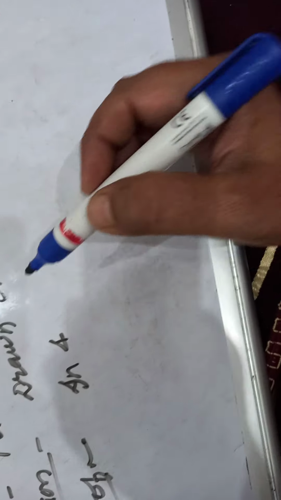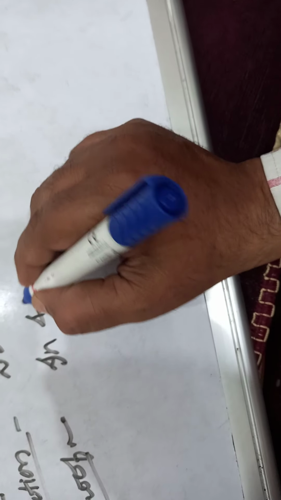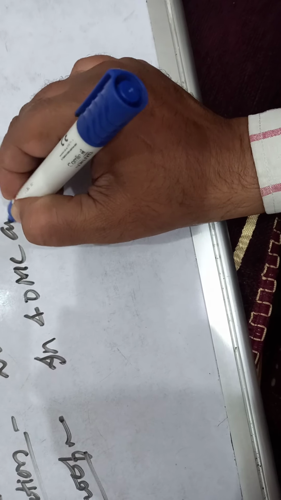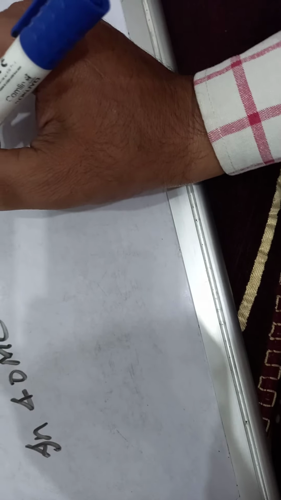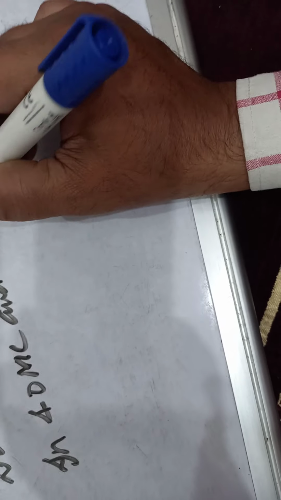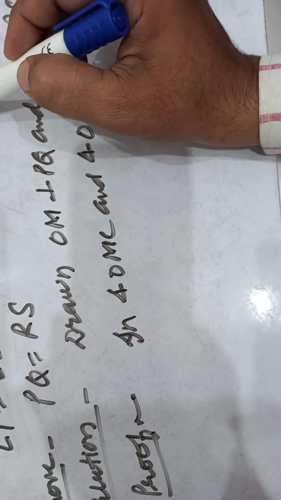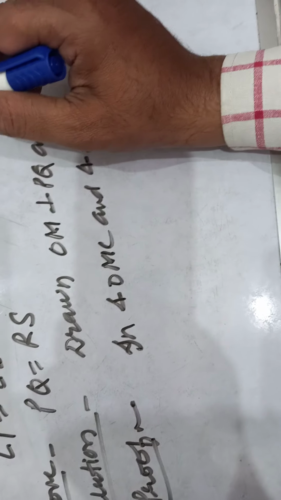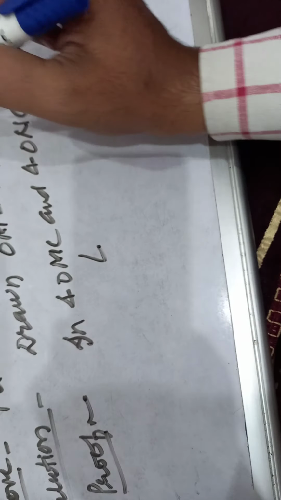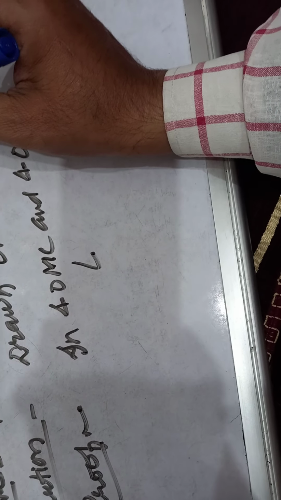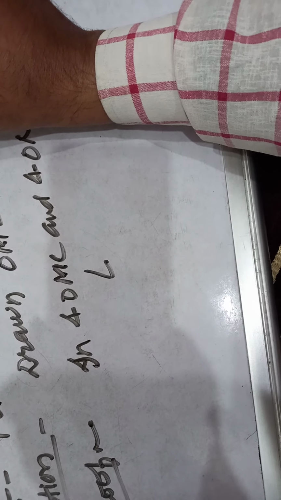Okay, start the proof, children. In triangle OMC, clear children? OMC or OCM, whatever you take. In triangle OMC and triangle ONC, where C is the point of intersection. Clear? What do we have here, children? That is angle C here. Angle 1 equal to angle 2. This is angle 1 and this is angle 2.